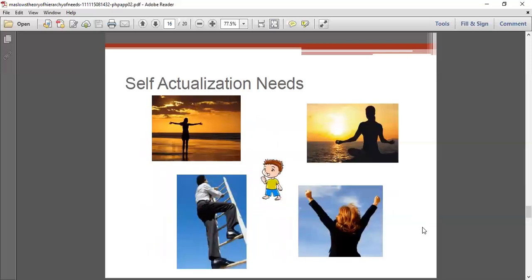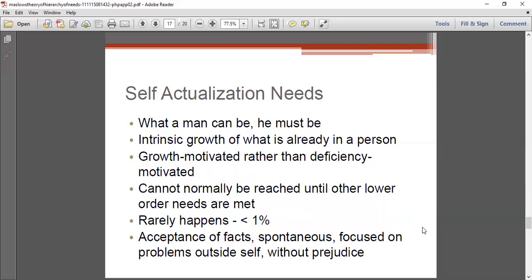And the last one is the self-actualization needs. Self-actualization needs are nothing but when the motivation is growth rather than deficiency. When you grow and reach your highest level, the peak level, this may be very rare because it happens to less than 1% of people only. If your motivation is growth rather than deficiency, you will be focusing on the highest point in your life, and that is known as self-actualization needs.